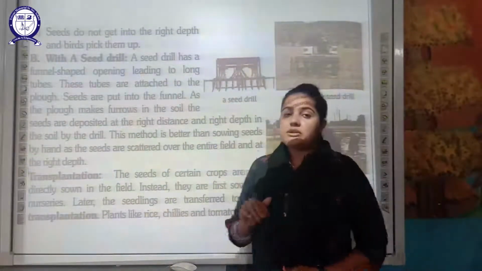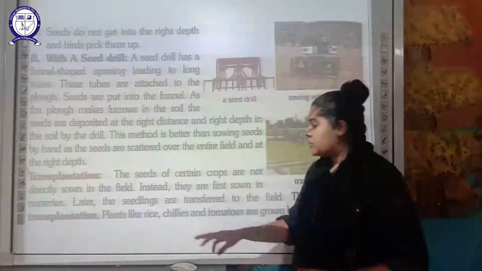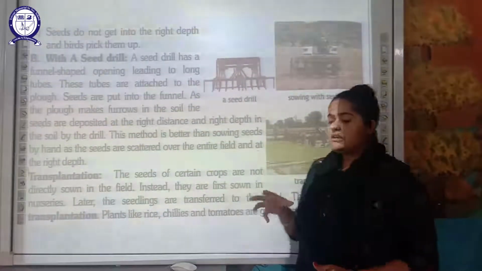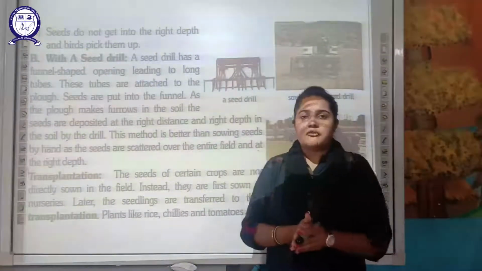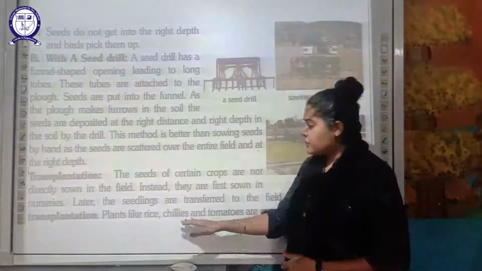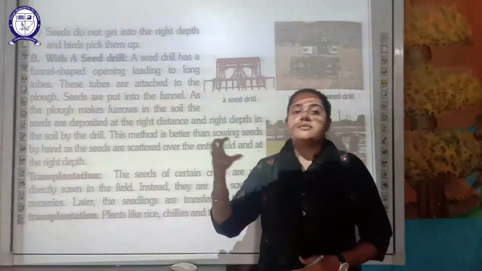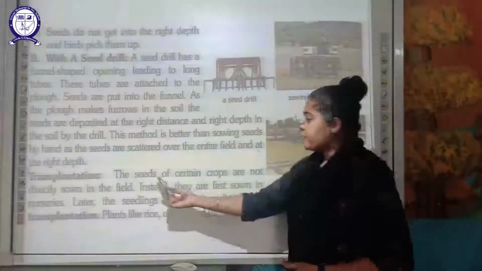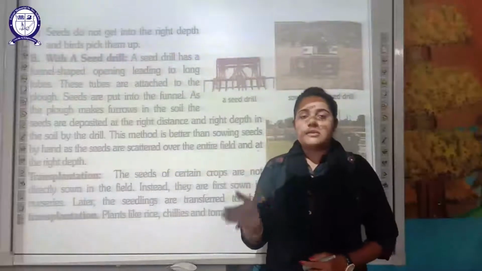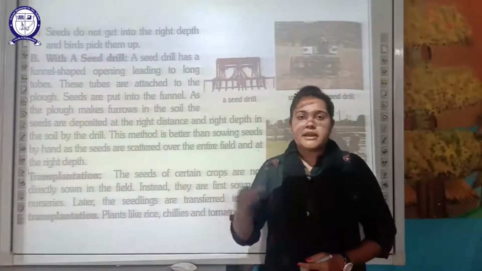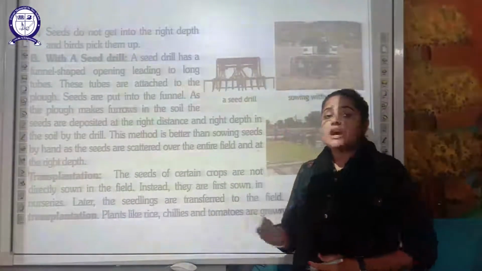The next terminology which we have to understand is transplantation. So students, there are certain crops like chili, rice and tomato. These plants are generally grown in a nursery, or in a small area of the main field. They are first grown there, then a small plantlet or seedling will grow out from there, and then these are transferred to the main field. So the seeds of certain crops are not sown directly in the field. These are first sown somewhere else, either a nursery or a small area of the land, and then they are transferred to the main field. That is called transplantation.